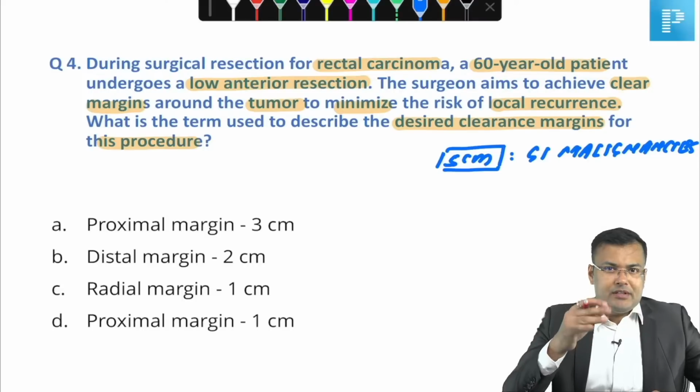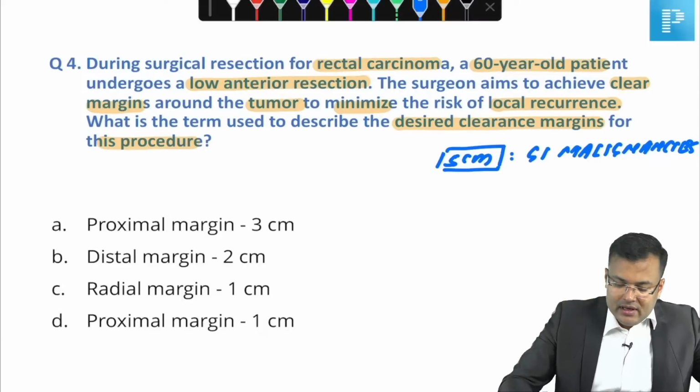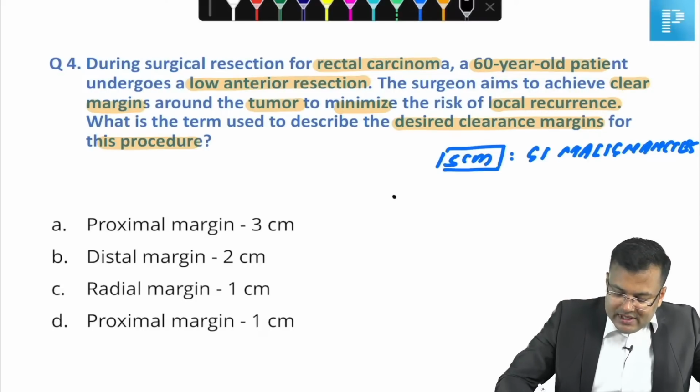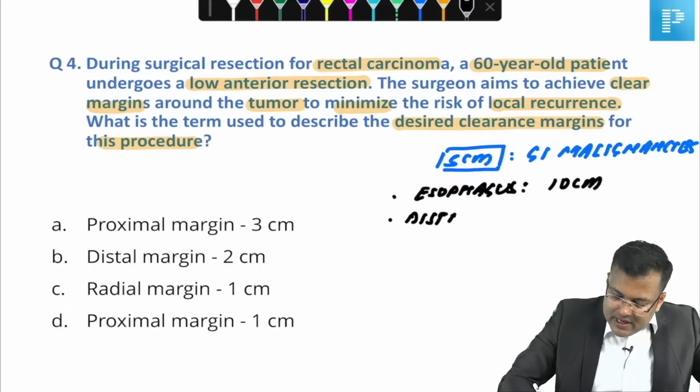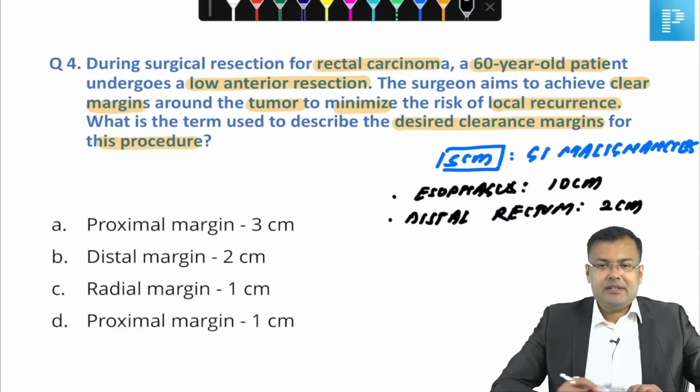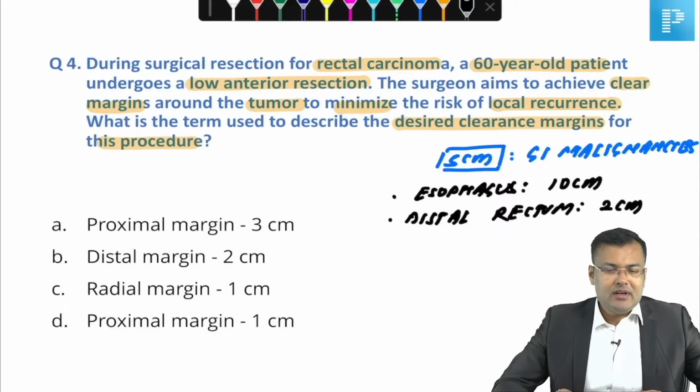There are two exceptions. First exception, esophagus, where we take a 10 centimeter margin. And distal rectum, where we take a 2 centimeter margin. These are the exceptions. Clear?